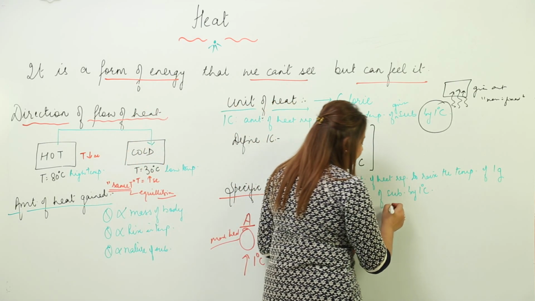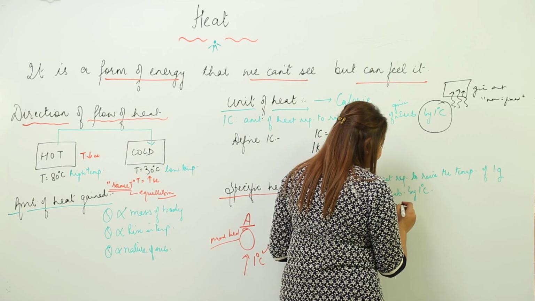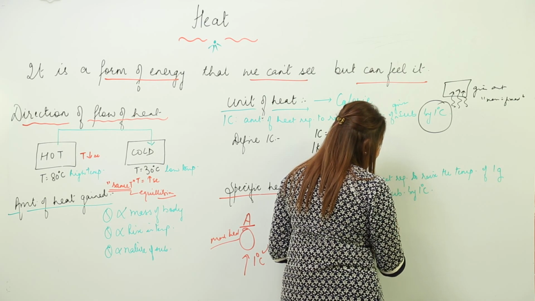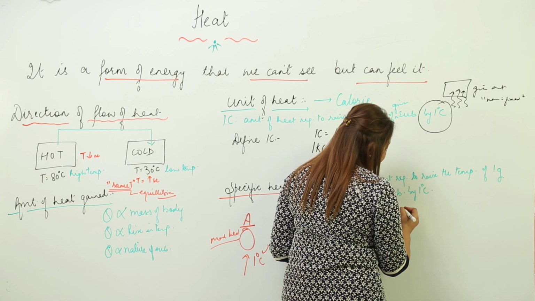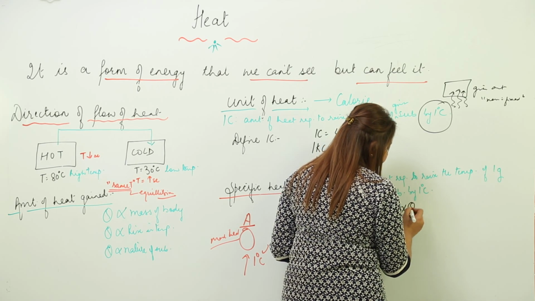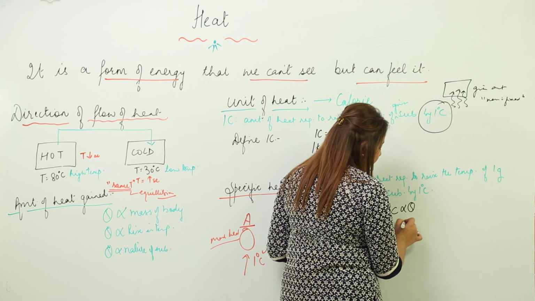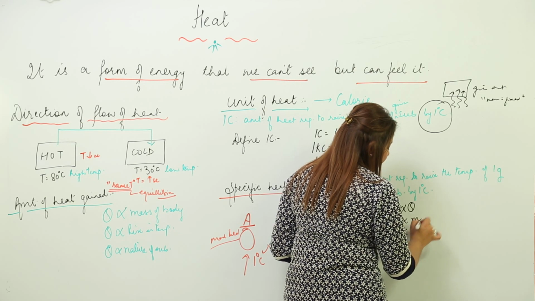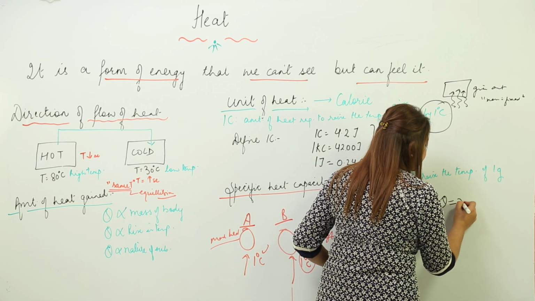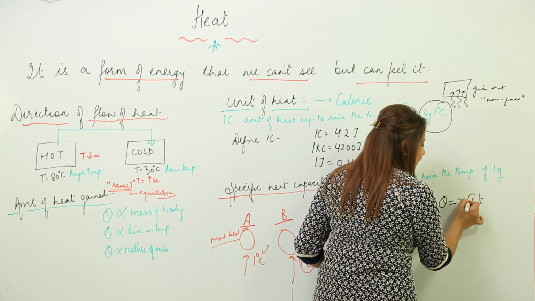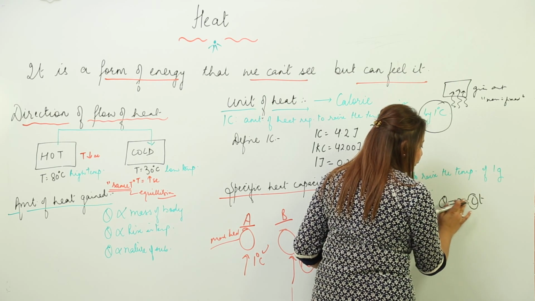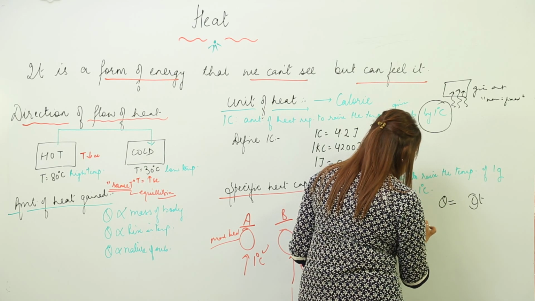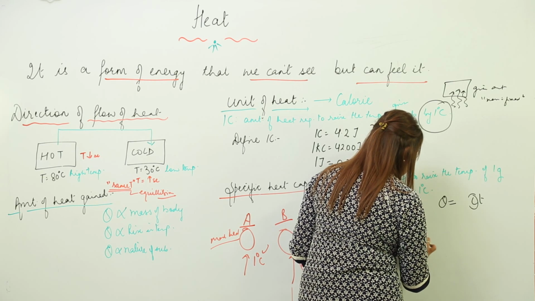On what factors does it depend? Specific heat capacity is denoted by C. It depends upon the amount of heat absorbed, the mass, and the temperature. That is why we get the formula Q is equal to mCT. You can see that C is directly proportional to Q, inversely proportional to m, and inversely proportional to the rise in temperature.